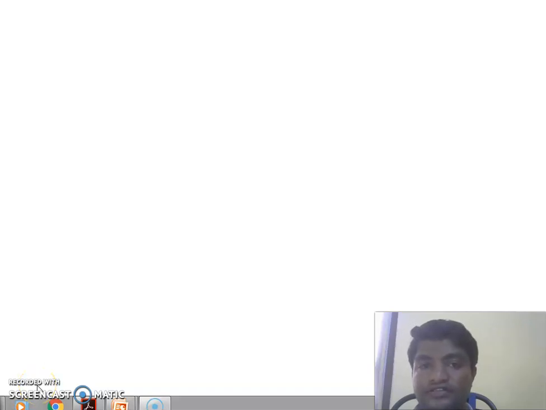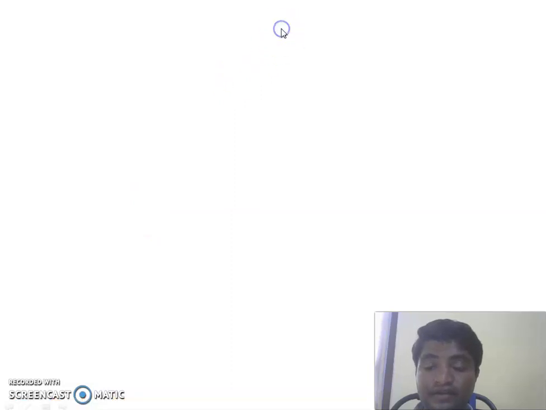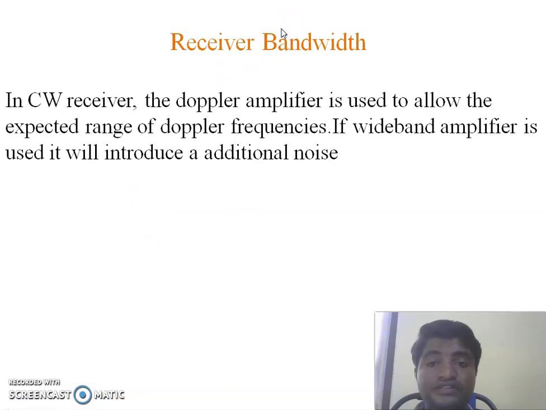In today's class, I am going to discuss receiver bandwidth requirements. In a CW receiver, we are using the Doppler amplifier. This Doppler amplifier allows the Doppler frequencies, and if a wideband amplifier is used, it will introduce additional noise. The Doppler amplifier has to allow only Doppler frequencies. If the bandwidth is high, it will introduce additional noise and reduce the signal to noise ratio.